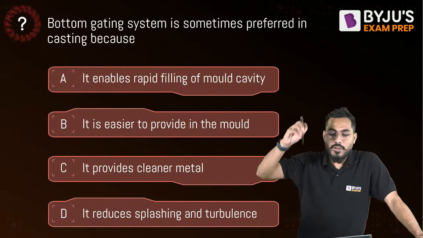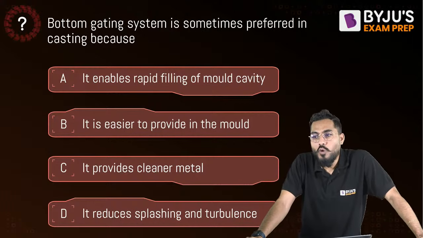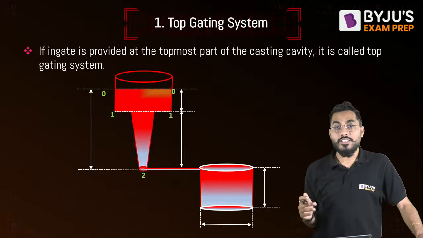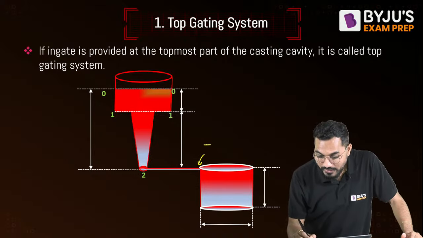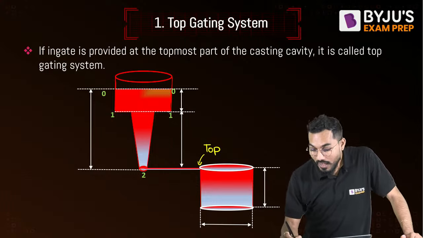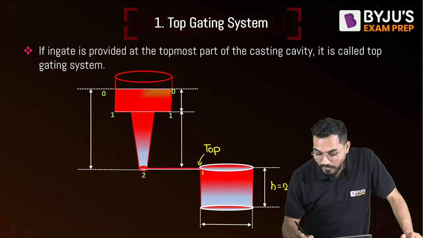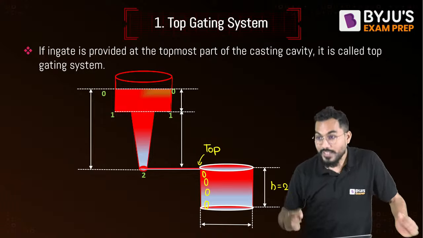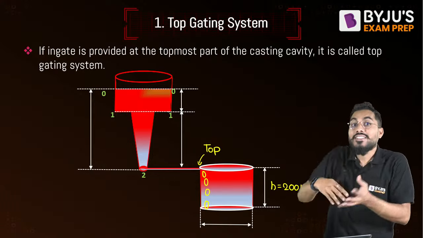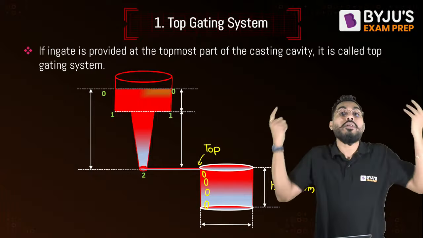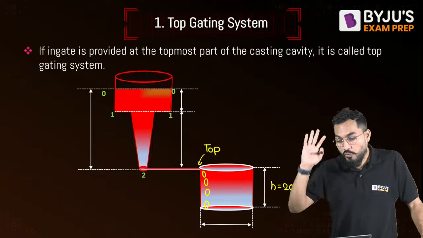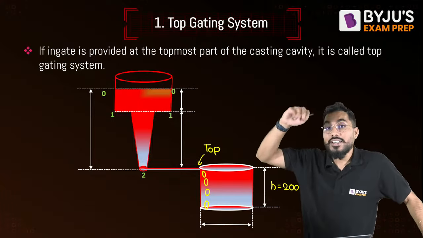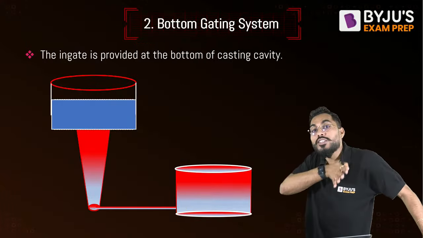Bottom gating system is sometimes preferred in a casting because of what? Do you know the bottom gating system? There are different types of gating systems. In the top gating system, metal enters from the top of the casting cavity. But when the height of the casting cavity is greater than or equal to 200 millimeter, the molten metal acts as an impinging force at the bottom, and loose sand particles may get generated. Splashing and turbulence can happen, and therefore when the height of the cavity is greater than 200, we cannot use that. Now we are utilizing the bottom gating system.